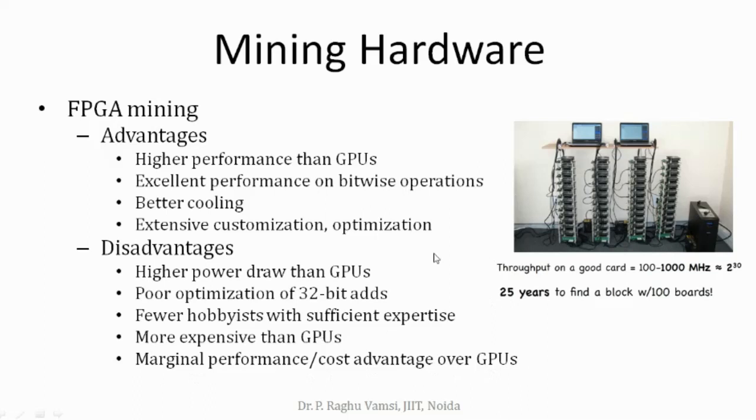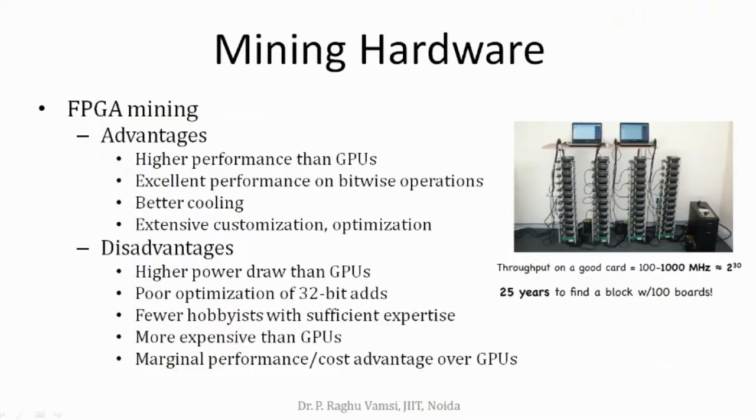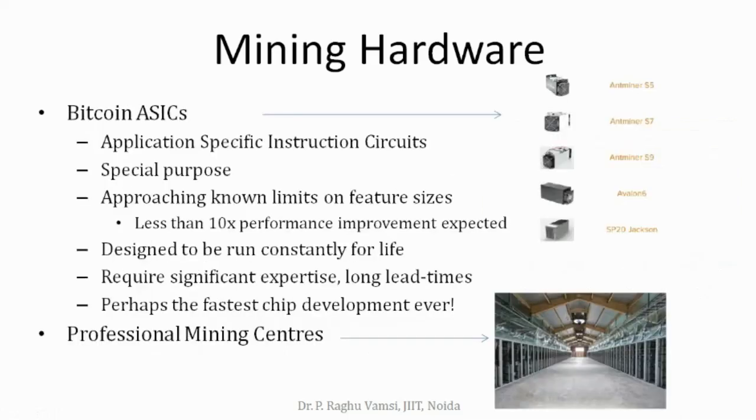Still FPGAs are not sufficient, because 2 power 30 hash rate means around 25 years. From so many years, like 139461 years, we brought it down to 173 years, then with the FPGAs, down to 25 years. It must be brought down to seconds or minutes at least. That is the reason we have moved on to the ASIC computers.